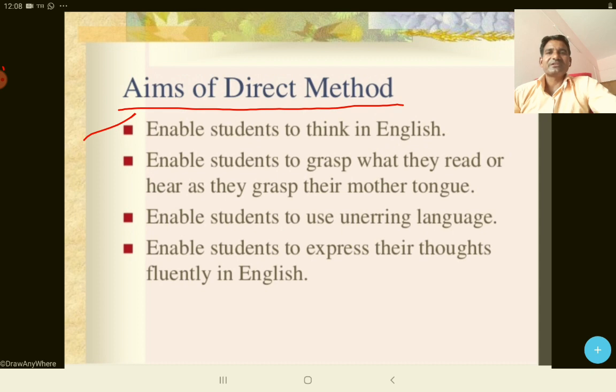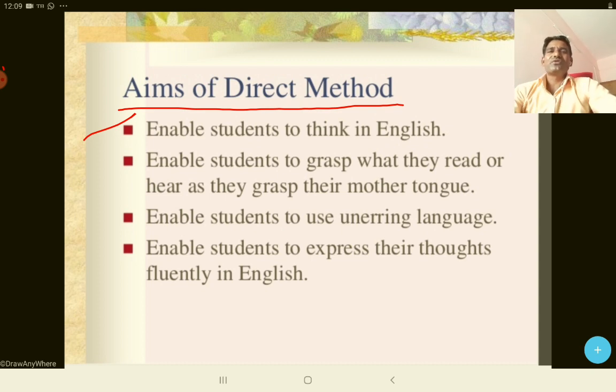हमने ग्रामर कम ट्रांसलेशन मेथड में सीखा था कि उसमें बेसिकली होता क्या था, we have to only translate by following the rules of grammar. So in the process of translation, everything was translated. Our mentality, our thinking is in the process of translation. Suppose if I ask what is your name, then you translate what is your name in Hindi. That means मेरा नाम या आपका नाम क्या है. Then you think the answer in Hindi. Okay, मेरा नाम so and so है. Thereafter you translate that my name is so and so.